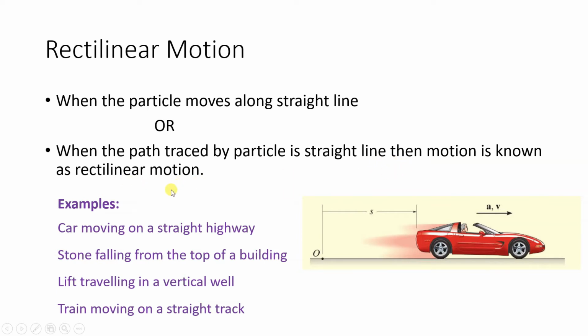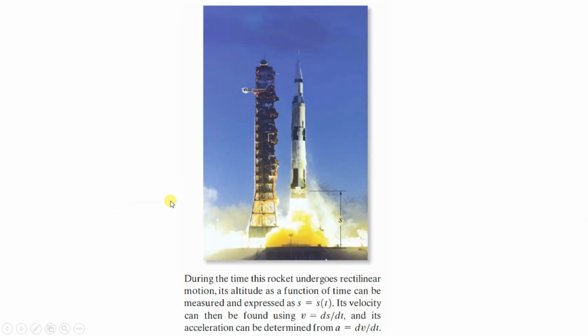Now what is the example of this rectilinear motion? A car moving on a straight highway. So the highway is straight and the car is moving on the highway in a straight way. So that is an example of rectilinear motion. Next ones are a stone falling from the top of a building, a lift traveling in a vertical well, a train moving on a straight track. So these are some examples of rectilinear motion.